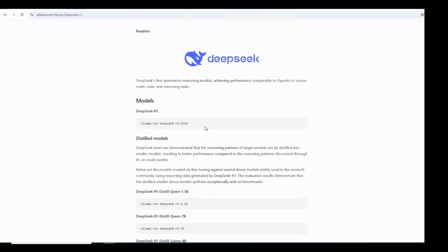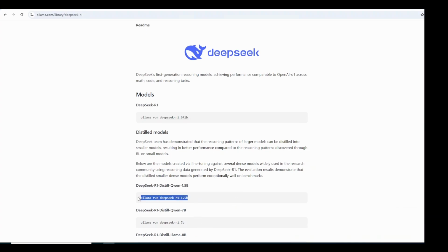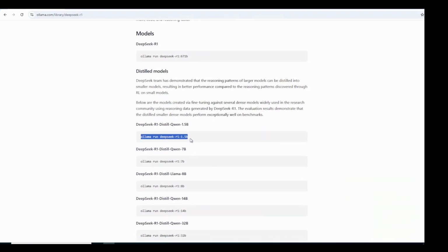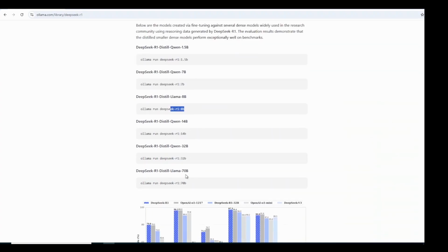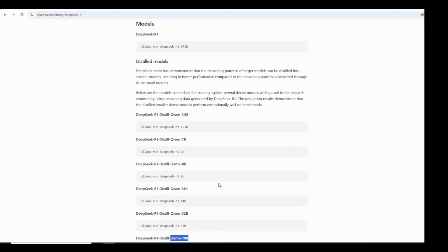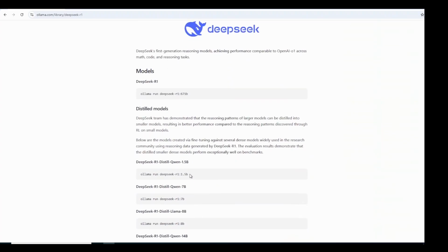Within that model, there are different versions you can see. This one is a fairly smaller version. It mainly takes 1.5 GB. This is based on a 1.5 billion parameter model. Then this is 7 billion parameters, then 8 billion, 14, and it goes up to 70 billion parameters that you can utilize. Now in this demo, we'll be using only 1.5, and I also downloaded 7 billion as well. It's completely based on the CPU and GPU model that you're using.